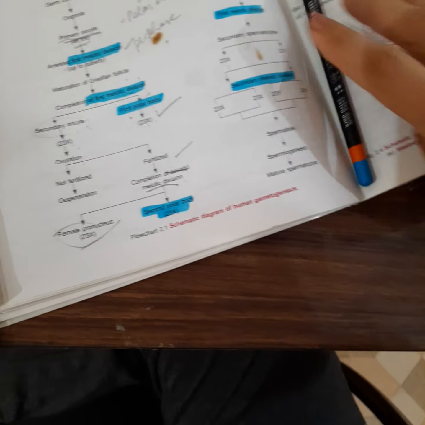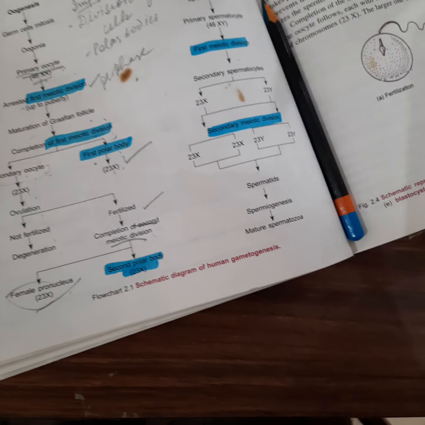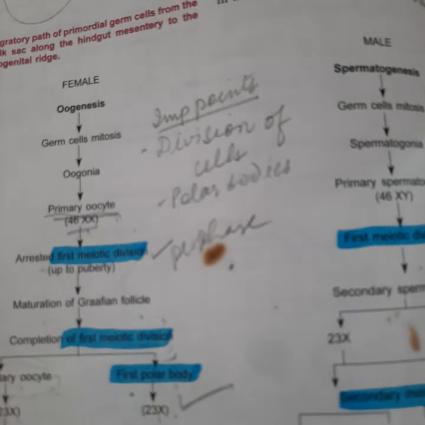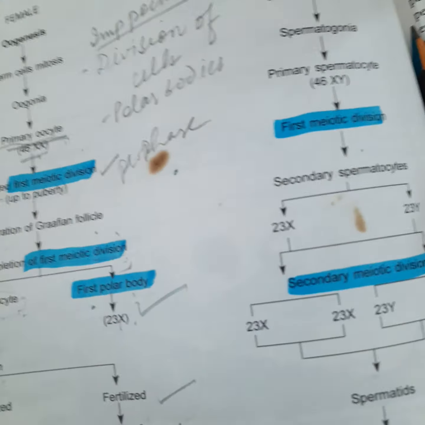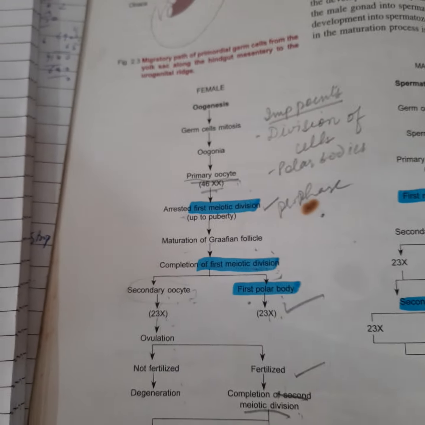So this was for today: when the first polar body is released and the second polar body is released, what kind of cells or divisions take place in oogenesis.